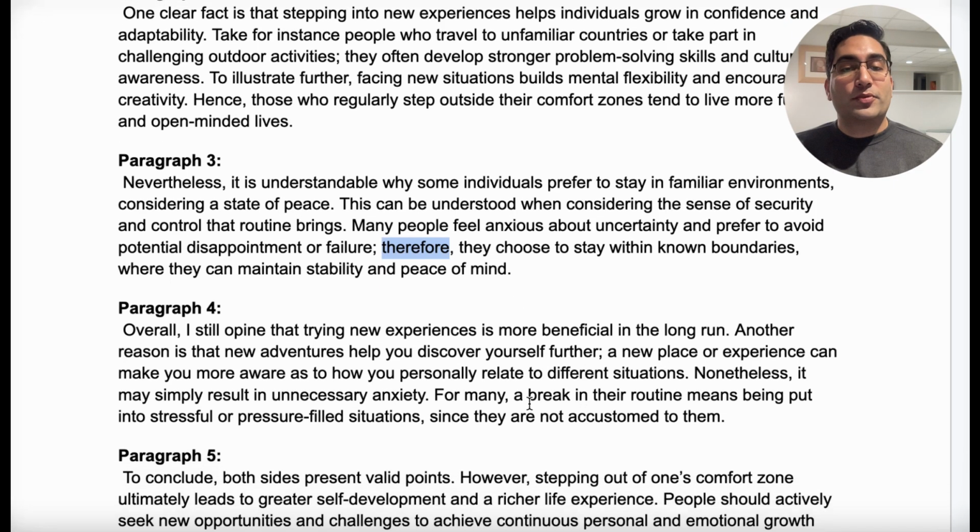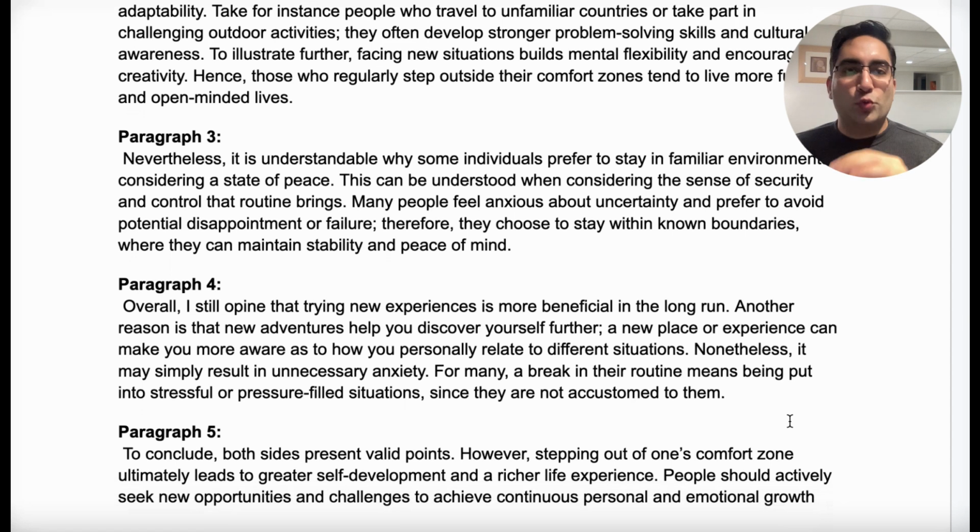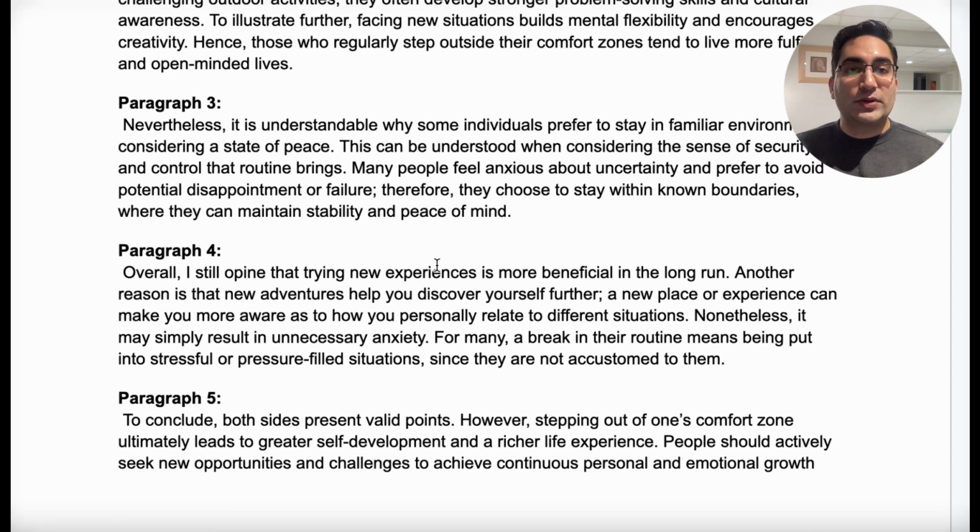And in body 3, we don't even have a concluding sentence. So what we're showing the examiner is our range of expressions and explanations. We can use multiple angles to explain, and it's not very repetitive.